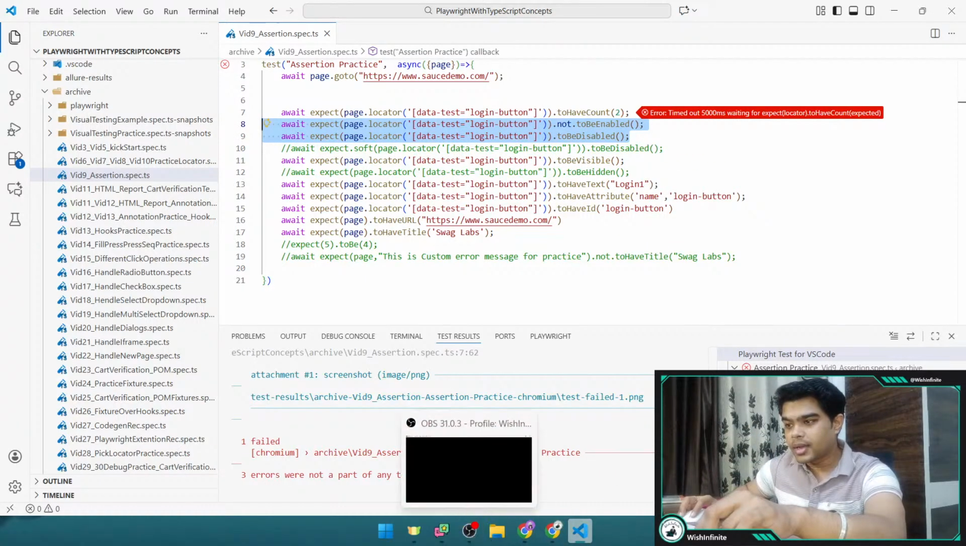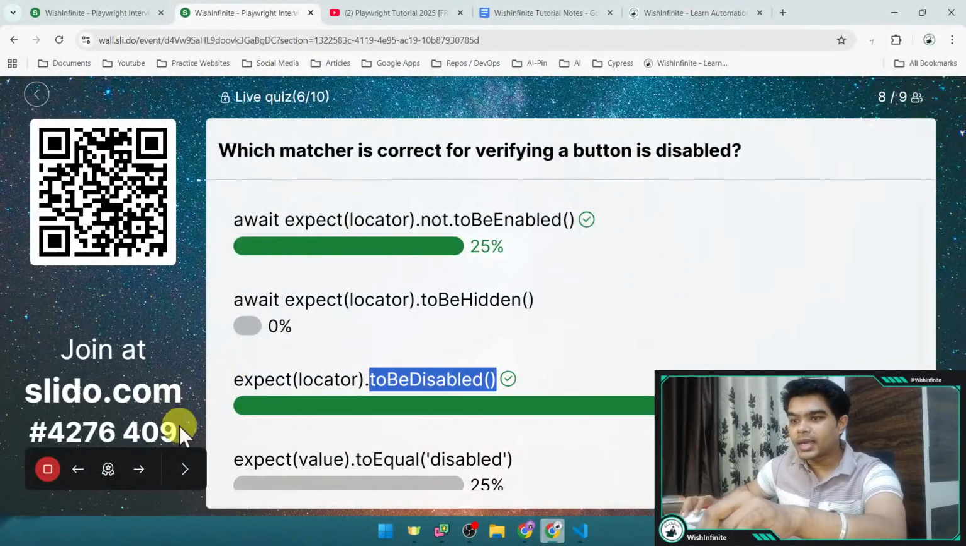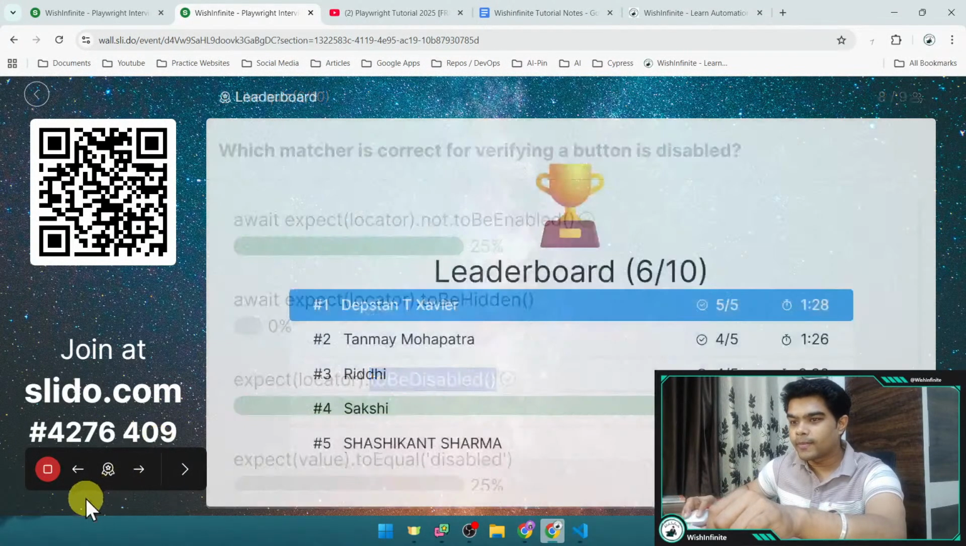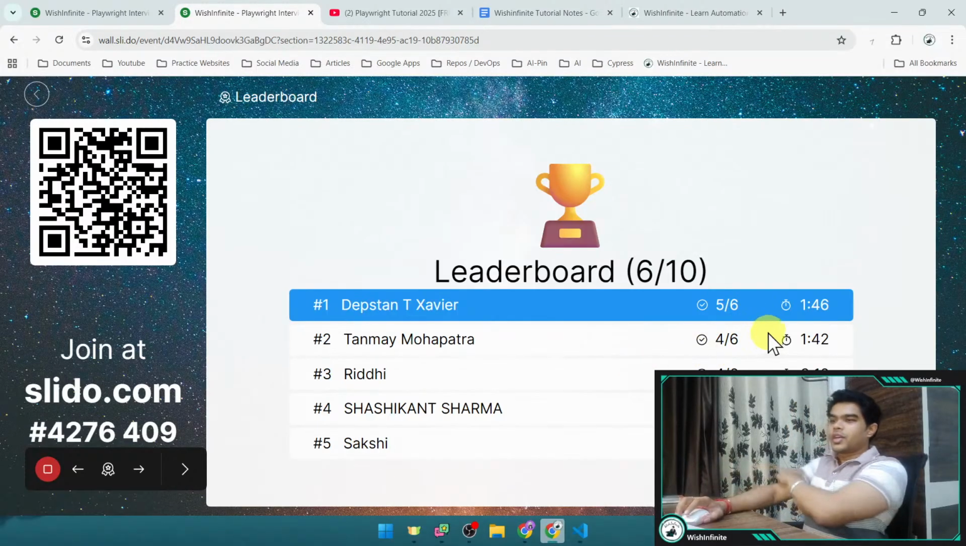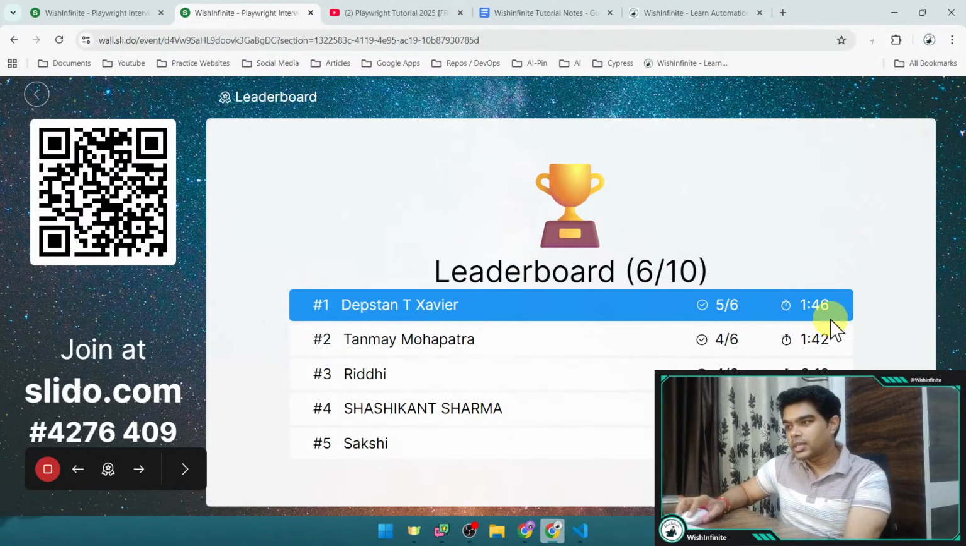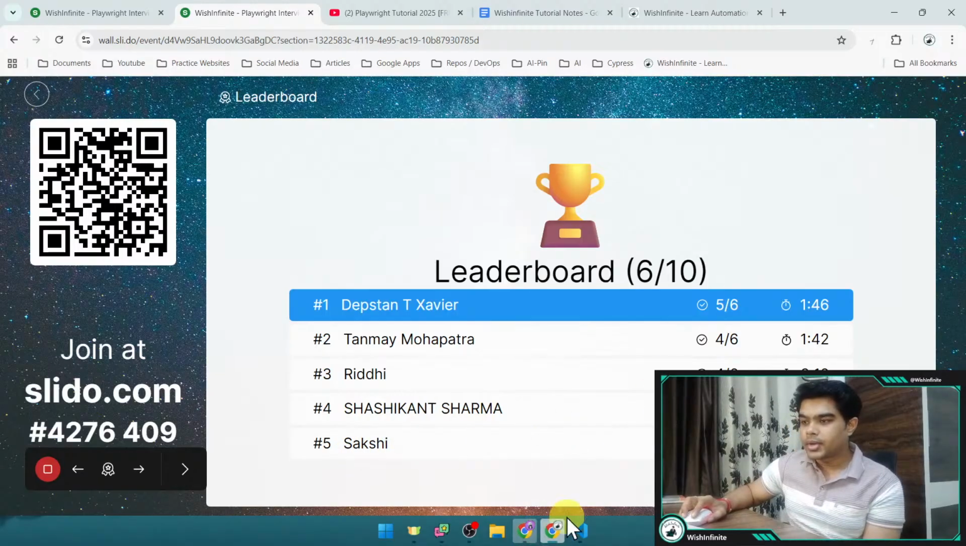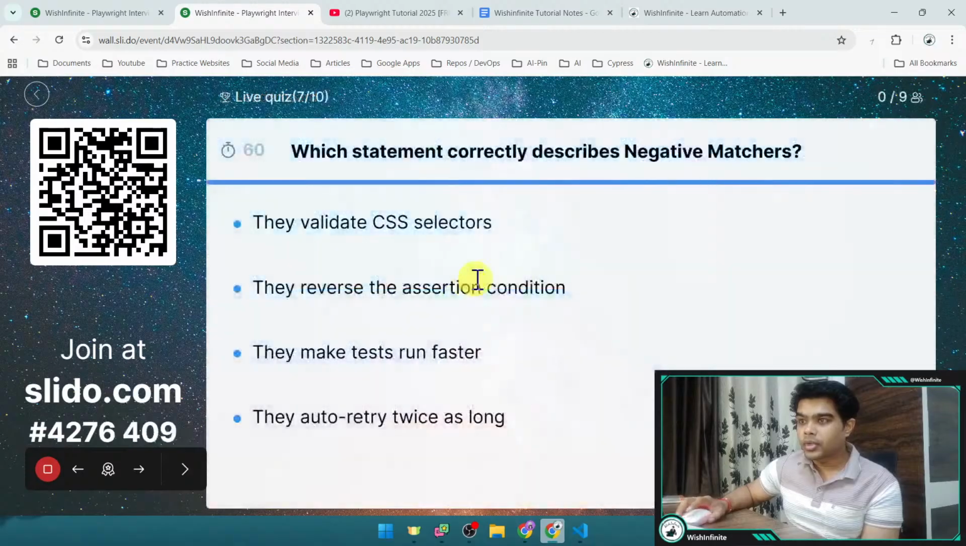And now let me reveal the correct leaderboard. So we have Javier on top with 5 correct answers out of 6 within 1 minute 46 seconds, and then we have Tanmay, Riddhi, Shashikant, and Sakshi. Okay, now let's go to the next question. We have 7 questions, right? Now the last 4 questions are left.